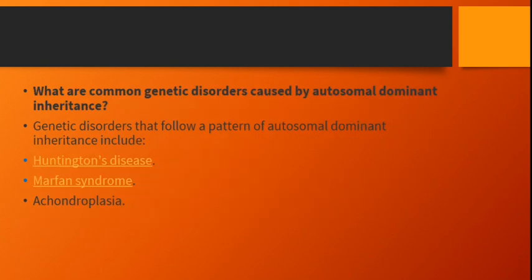What are the common genetic disorders caused by autosomal dominant inheritance? The genetic disorders that follow a pattern of autosomal dominant inheritance include Huntington disease, Marfan syndrome, and achondroplasia.